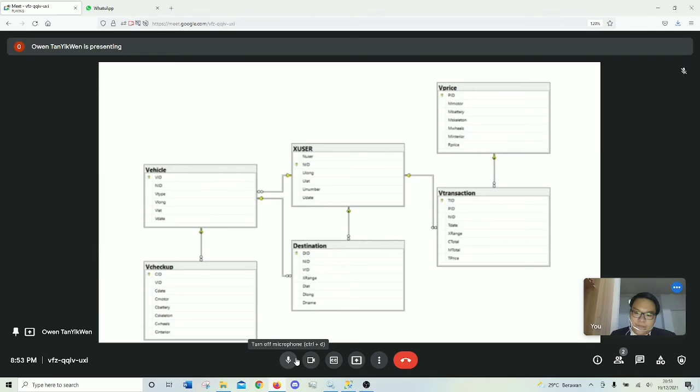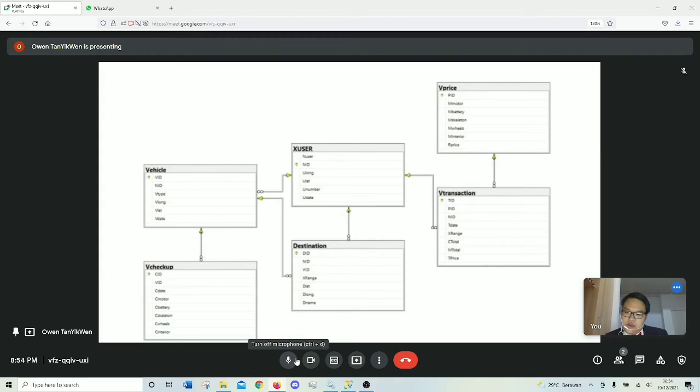So if you can see here, the X user has an NID which connects to the destination's NID as a foreign key, while the X user is the primary key. Same goes to the other tables. For example, the VID on vehicle table and V checkup. There's also a foreign key.